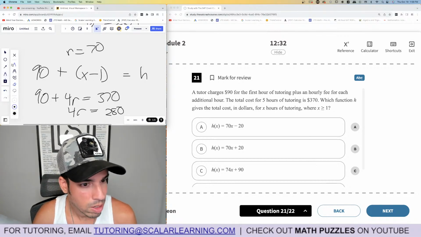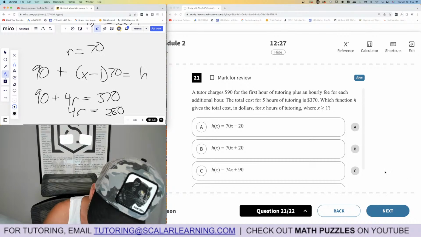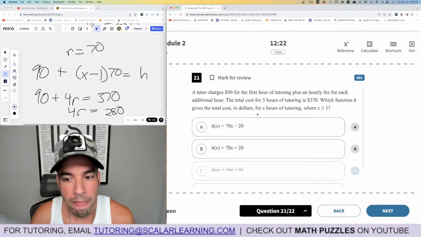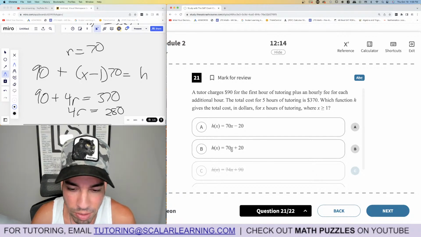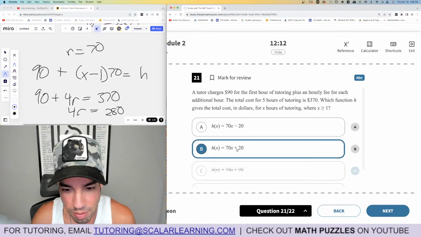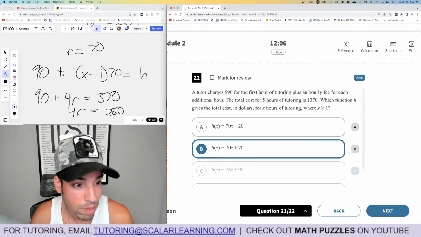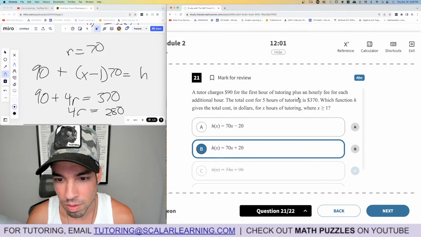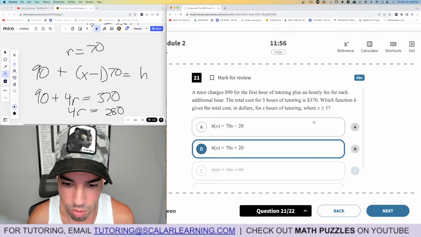And that means we can replace that with 70, and then we can simplify. So it's got to be A or B, because those are the ones that have 70x. And let's see. Oh, I mean, you could just plug in 5 also now between these two. So if I plug in 5 here, I get 350 minus 20 is 330. Plug in 5 here, 350 plus 20 is 370. So it's got to be this one. But anyways, if you simplify this, you get 70x minus 70 plus 90. So it's 70x plus 20. B is the winner. Done. Let me make sure I didn't make a mistake. Yeah, I think it's right.